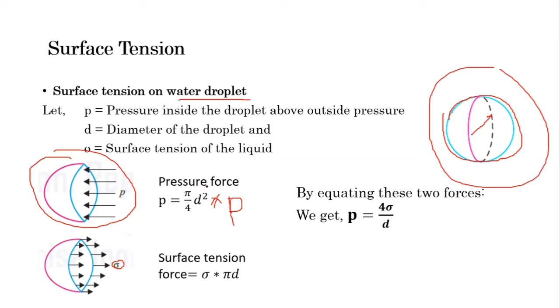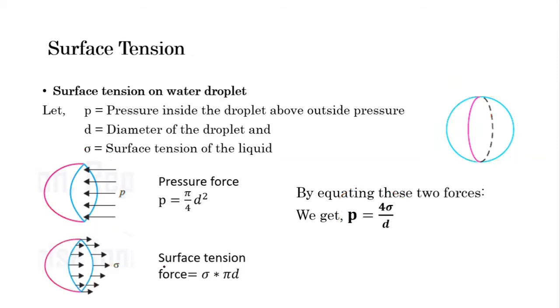If we consider this water droplet to be in equilibrium, then these two forces must be equal: pi by 4 d square into p equals sigma into pi d. By equating these two forces, we get the equation p equals 4 sigma by d. From this equation, we can say for a smaller diameter, pressure will be high, and as the diameter increases, pressure decreases. So this is the typical equation for the intensity of pressure in a water droplet.